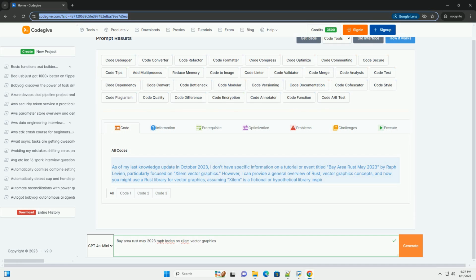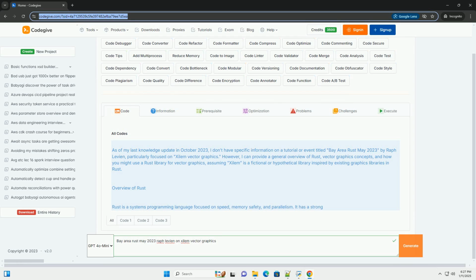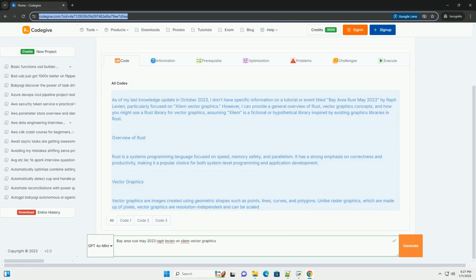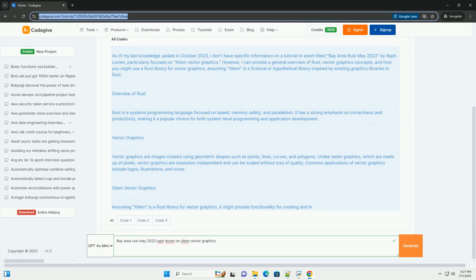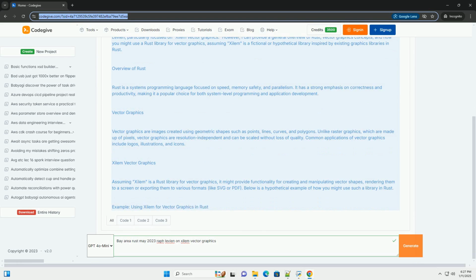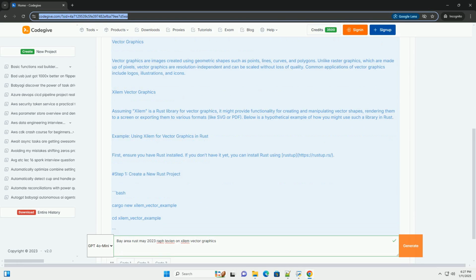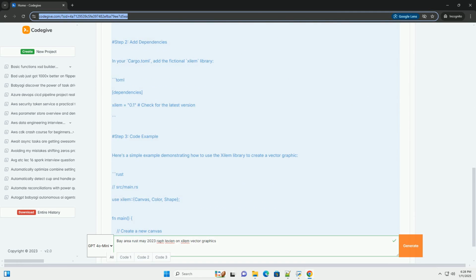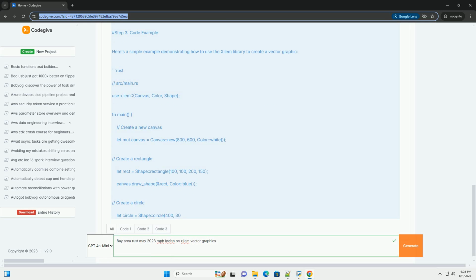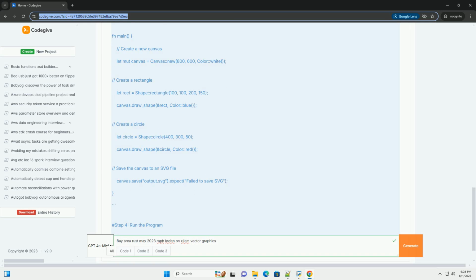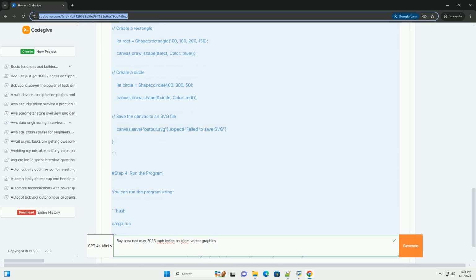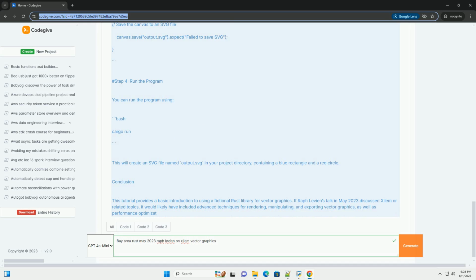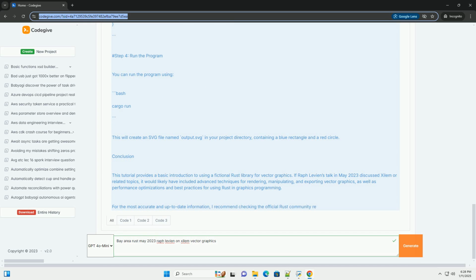As of my last knowledge update in October 2023, I don't have specific information on a tutorial or event titled Bay Area Rust May 2023 by Raph Levien, particularly focused on Xilem vector graphics. However, I can provide a general overview of Rust, vector graphics concepts, and how you might use a Rust library for vector graphics, assuming Xilem is a fictional or hypothetical library inspired by existing graphics libraries in Rust.